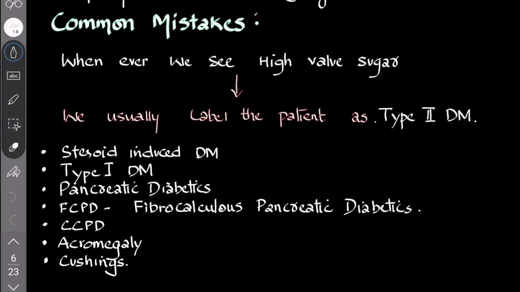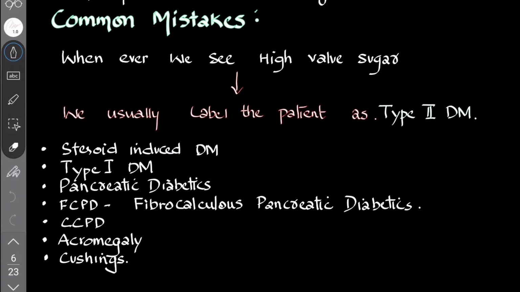So what are the common mistakes that we encounter while initiating or seeing insulin therapy? Whenever we see a high sugar value, we usually label the patient as type 2 diabetes. We just forget everything and label him as a type 2 diabetic patient. Is that right or not? You think and say, no, man. There can be many reasons. It can be steroid-induced diabetes mellitus. It can be type 1 diabetes mellitus. It can be pancreatic diabetes. It can be fibrocalculous pancreatic diabetes. It can be acromegaly, Cushing's. So evaluate it clearly. Okay.